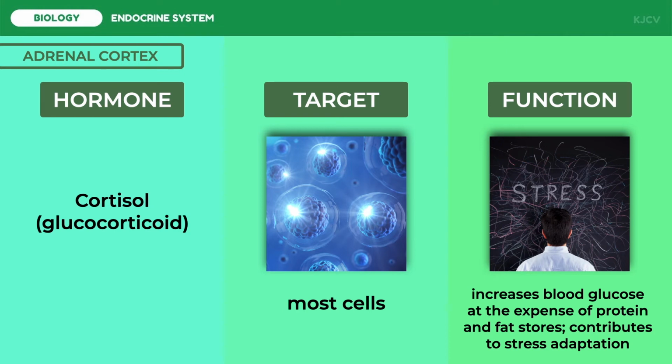The overall effect of cortisol's metabolic actions is to increase the concentration of blood glucose at the expense of protein and fat stores. It stimulates hepatic gluconeogenesis, the conversion of non-carbohydrate sources, namely amino acids, into carbohydrate within the liver.